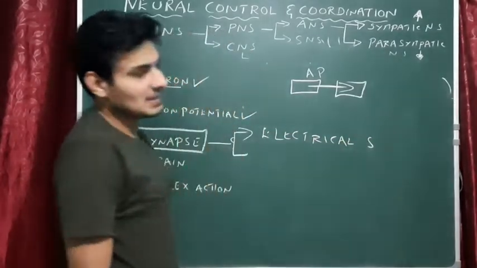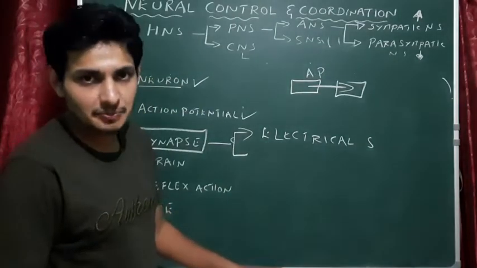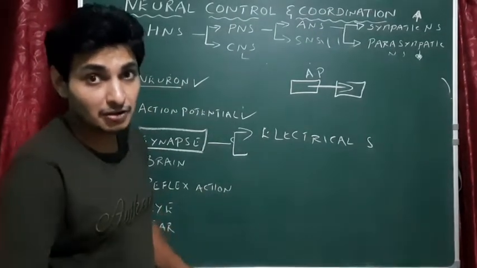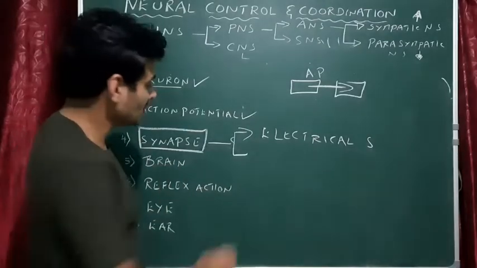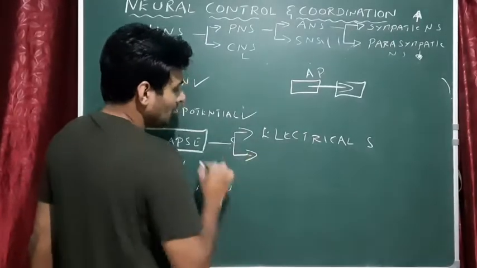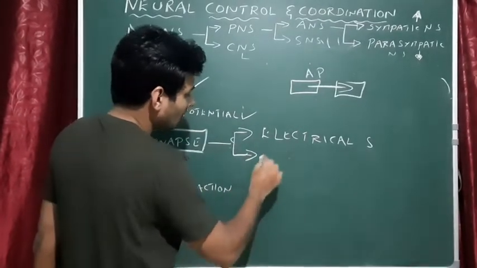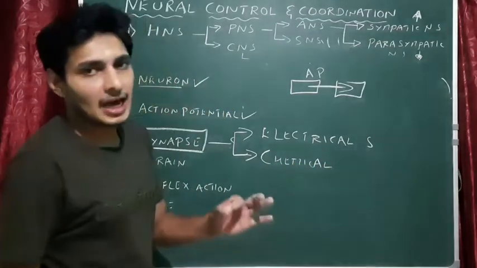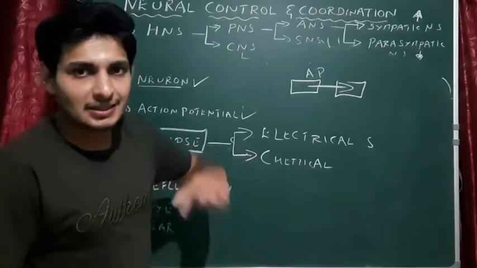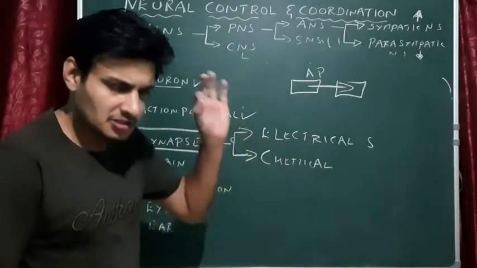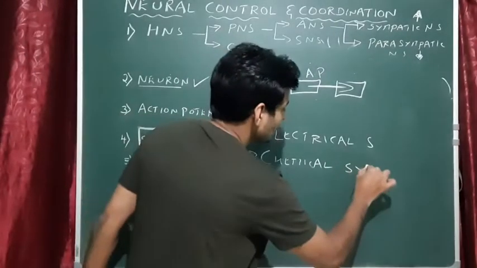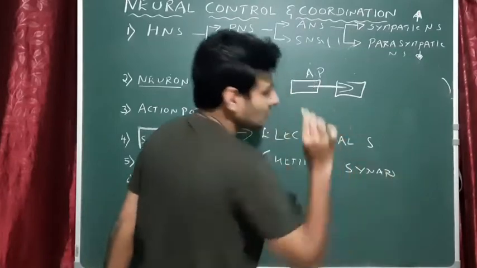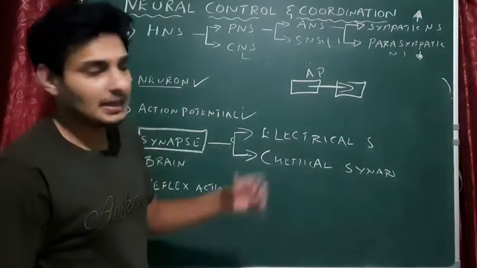Electrical synapse is seen only in insects. That's the reason why they are very quick compared to human beings. Whereas human beings, other mammals and vertebrates have chemical synapse. What is the meaning of chemical here? With the help of neurotransmitters, the synapse occurs. Neurotransmitters are compulsory in chemical synapse, and they are absent in the electrical synapse.